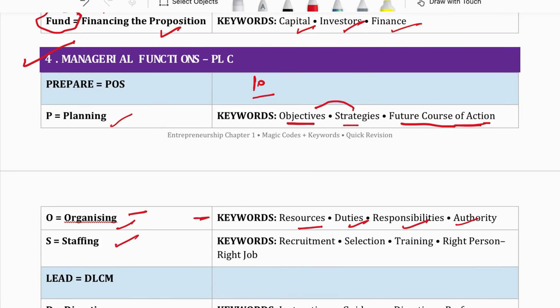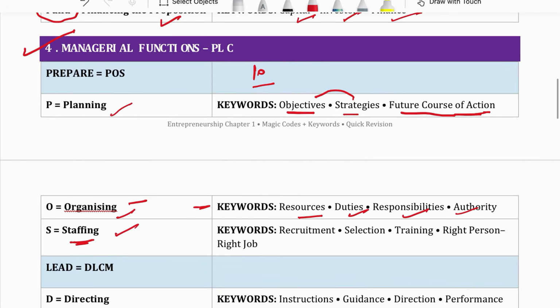Finally, after creating the jobs, he hires the person and ensures that the right person is hired for the right job. That is your third function, that is staffing. So the three managerial functions which we have done right now are planning, organizing, staffing.